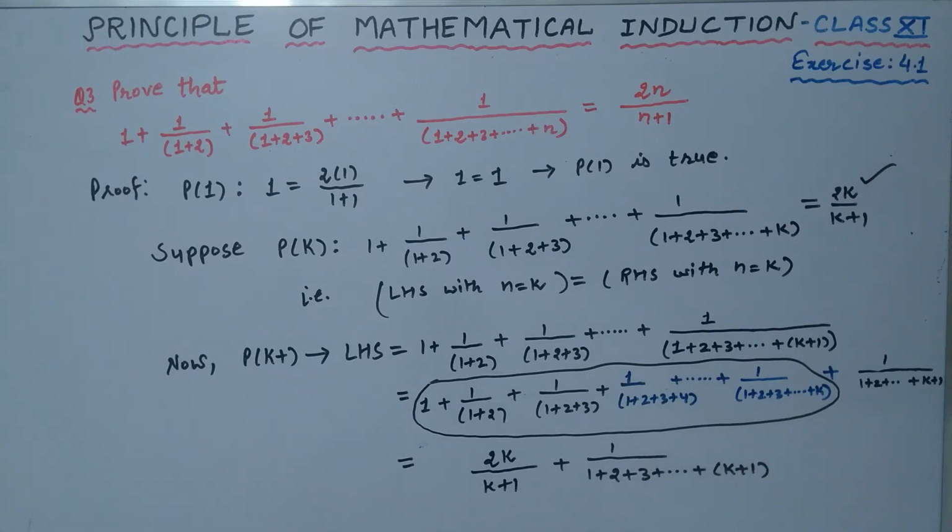Okay, now one very clear result is, we know that 1 plus 2 plus 3 plus so on up to n is equal to n into n plus 1 upon 2. This is a known result.